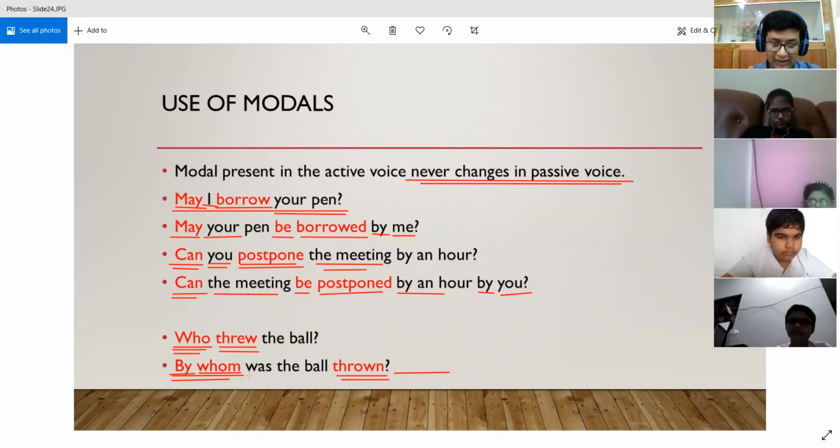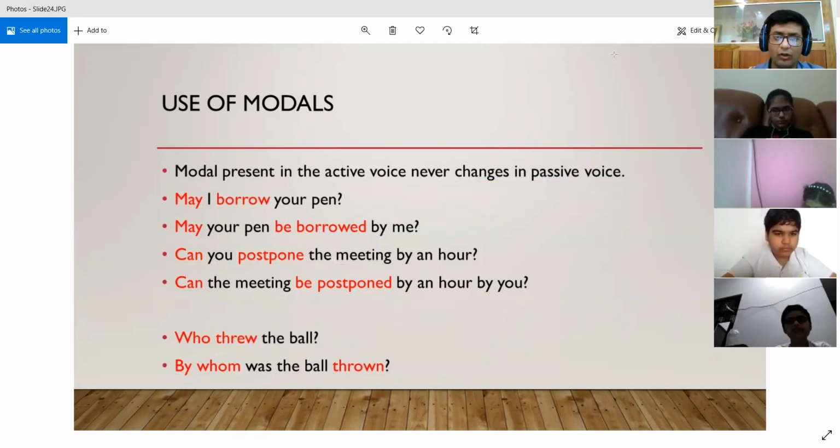All right. Was is the correct form of the be verb. Why? Because this sentence was in simple past. So we have used was as the correct form of the be verb. By whom was the ball thrown? So I have covered all the cases regarding your interrogative sentences.